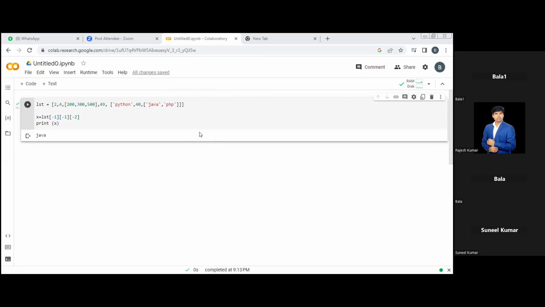For negative indexing, the first list is, you can see here, in this first list, we have another nested list, that is this one, -1. In this -1, two data are there. This one is -1 and this one is -2. So for this bracket, it is -1, and the next nested list, another -1. For Java, it's another -2. I hope everyone got this.